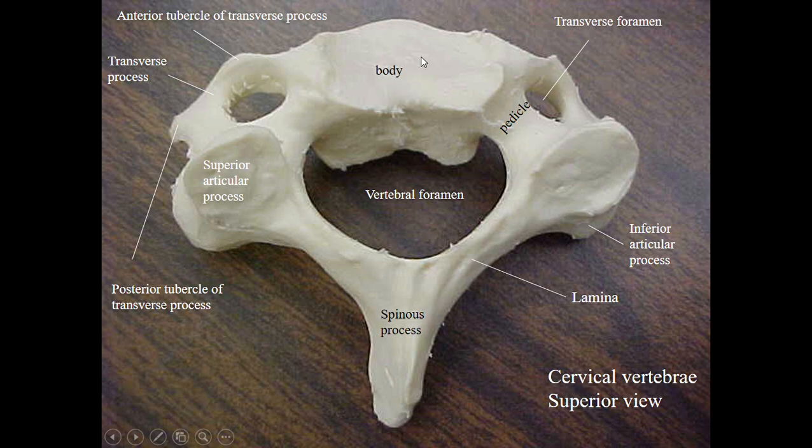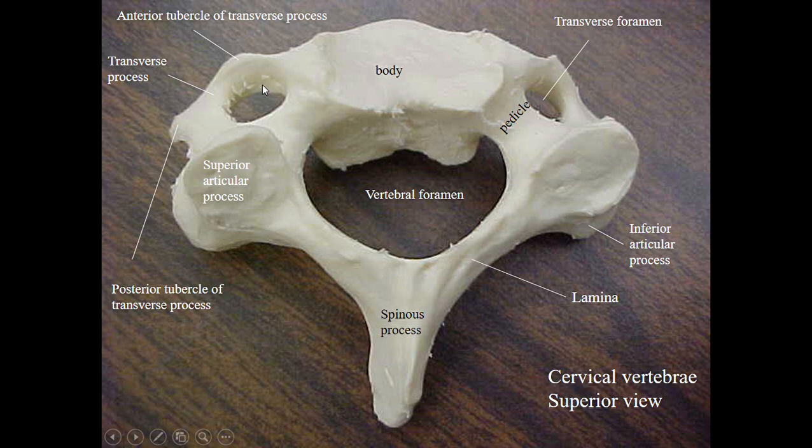In the seventh cervical vertebra, the body is smaller compared with the rest of the vertebrae, but the correct shape of the body is maintained in the C7 vertebra.